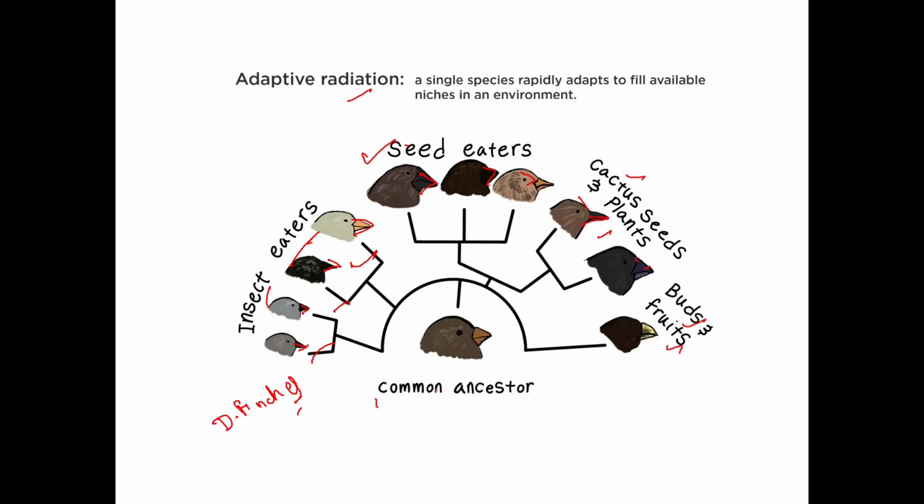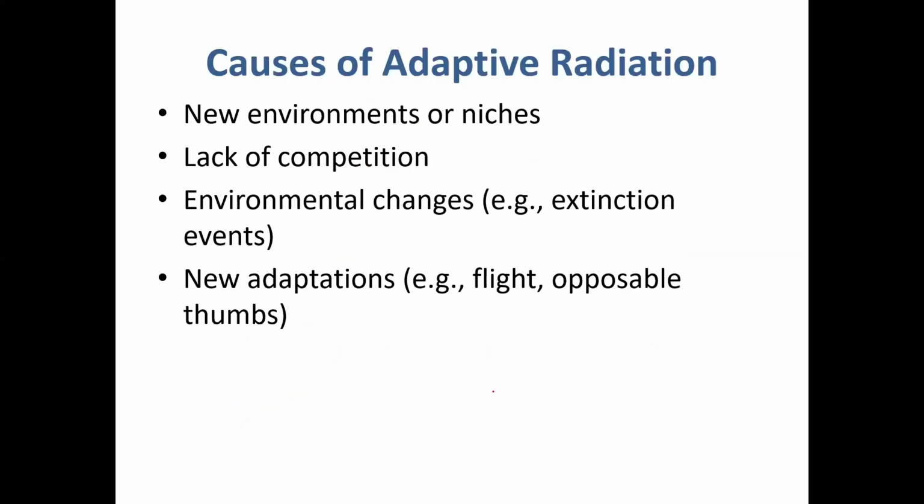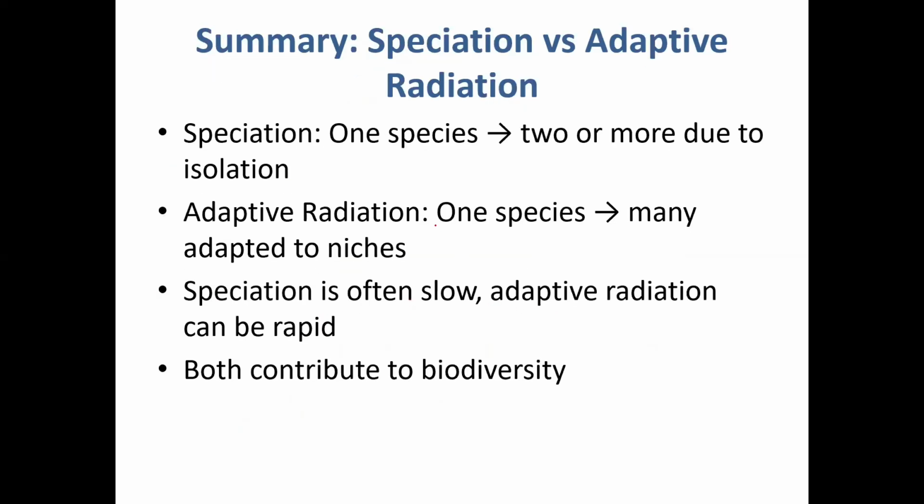They all derive from a single common finch ancestor. What are the major causes of adaptive radiation? A new environment or niche, lack of competition, environmental changes like extinction, and new adaptations like flight, opposable thumbs, etc.